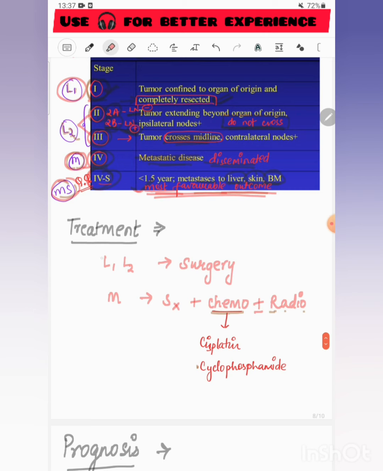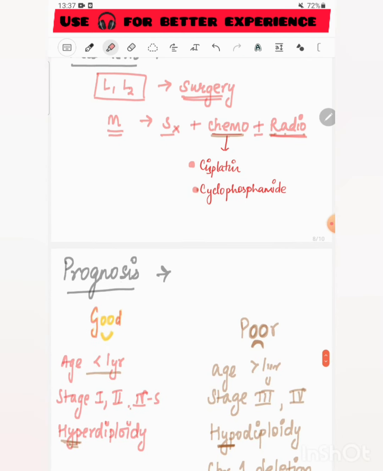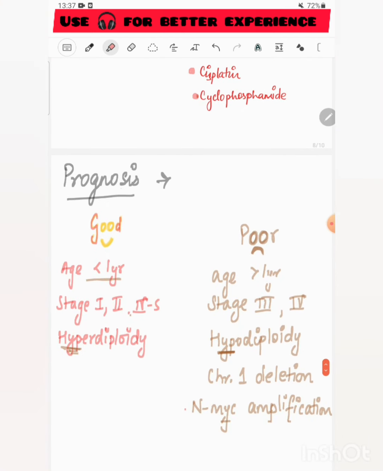Treatment: for L1 and L2, we can go for surgery. For M, we can go for surgery plus chemotherapy plus radiotherapy. In the chemotherapy, we can give cisplatin or cyclophosphamide.